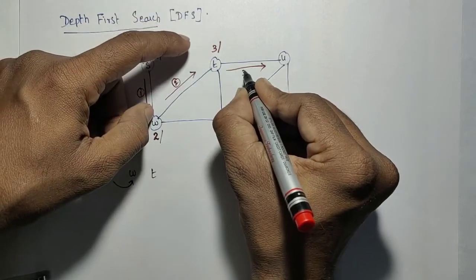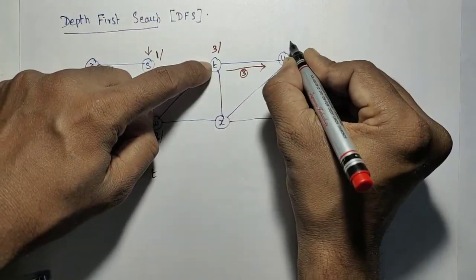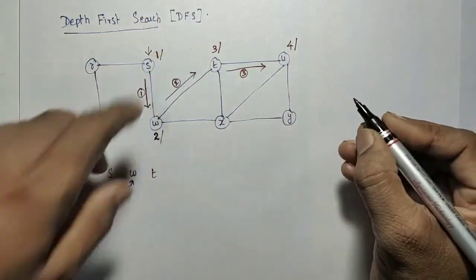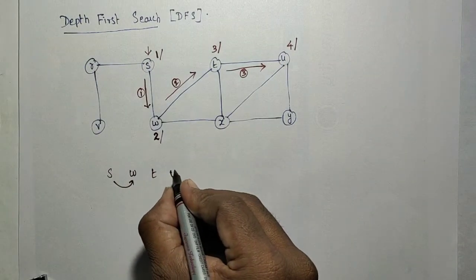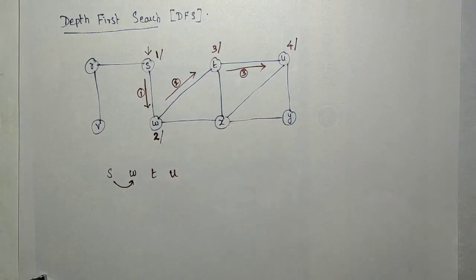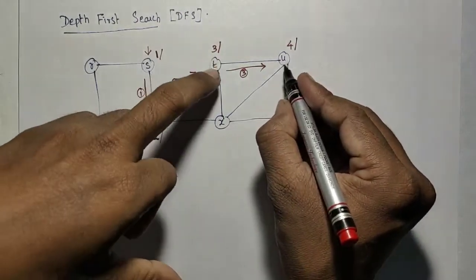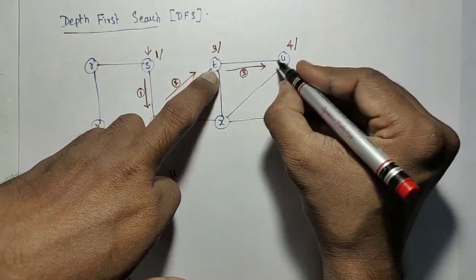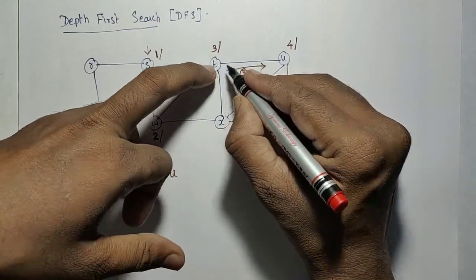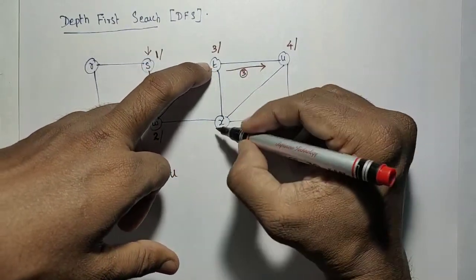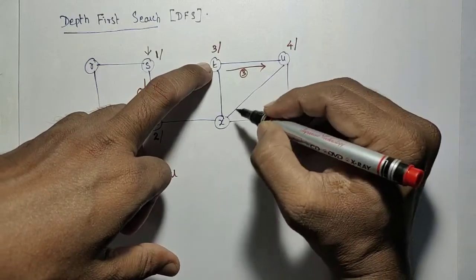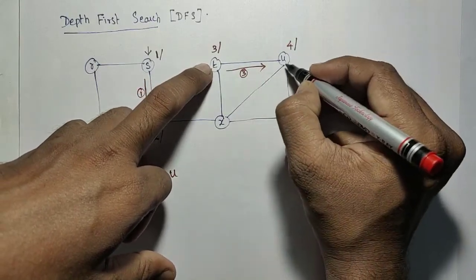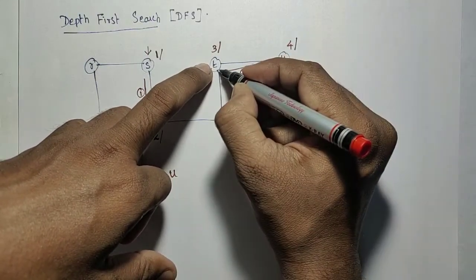So next I have visited U. U is visited as the fourth one, and U is visited by T. That is why we have drawn this edge. Next, T's adjacent nodes are U and X. Don't visit U and X at a time. First I need to completely visit U, and only then come forward to T.